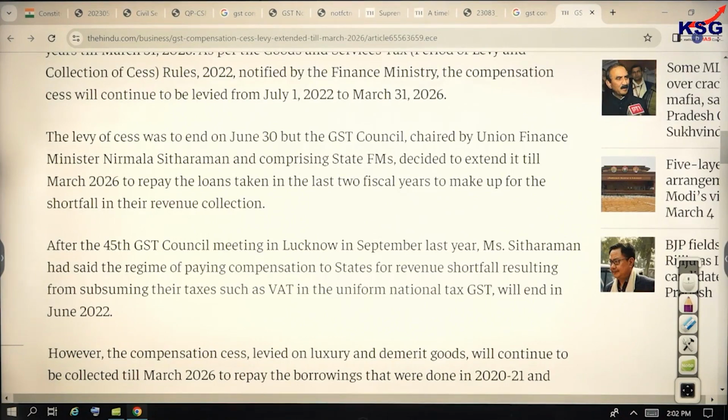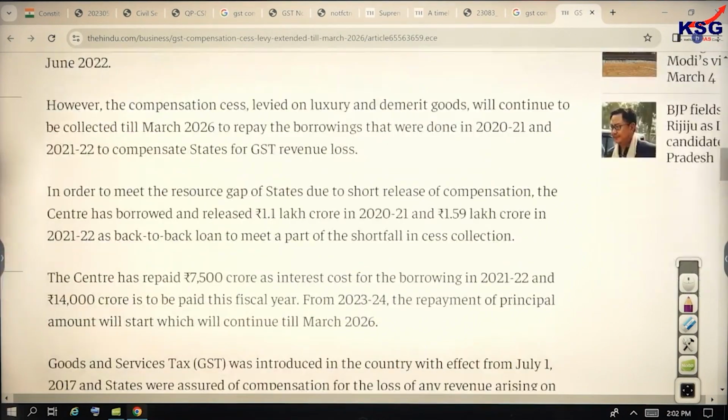After the 45th GST Council meeting in Lucknow in September last year, Mrs. Sitharaman had said that the regime of paying compensation to states for revenue shortfall resulting from subsuming their taxes such as VAT in the form of national tax GST will end in June 2022, right? However, the compensation cess levied on luxury and demerit goods will continue to be collected till March 2026 to repay the borrowings that were done in 2020-21 and 21-22 to compensate states for GST revenue loss.